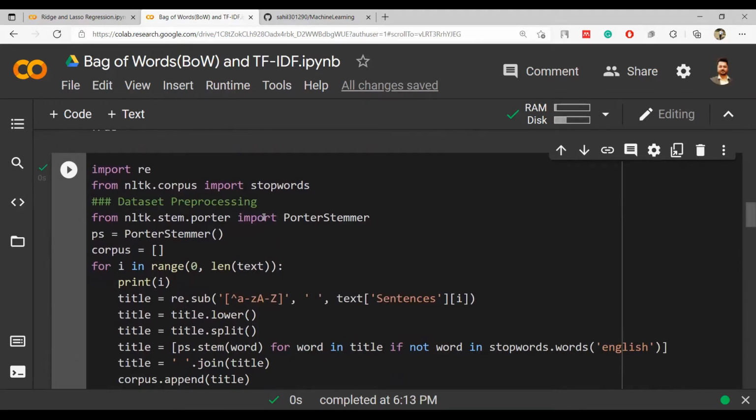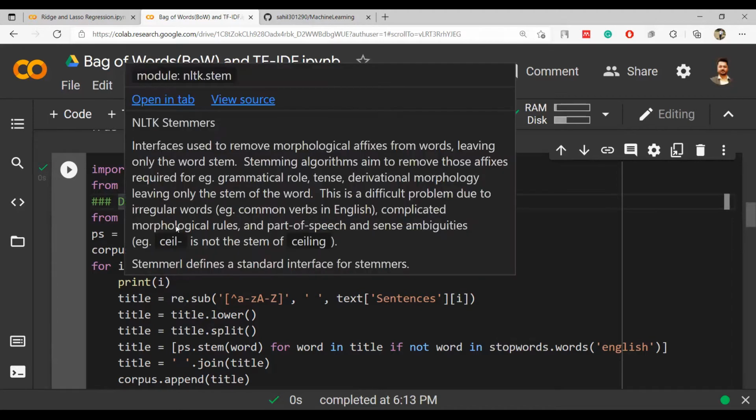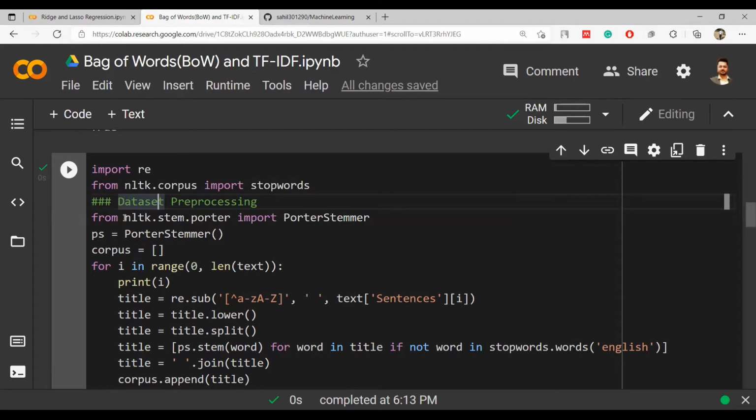Let's see what is to be done. I am removing the stop words, so let's look at how this looks. This is import re, where re is regular expressions. From nltk.corpus import stopwords. We have already installed stop words, so we can import it, and we are using the regular expression library. You can read more about regular expressions. I will give you extra material on it. I have one pre-recorded video.